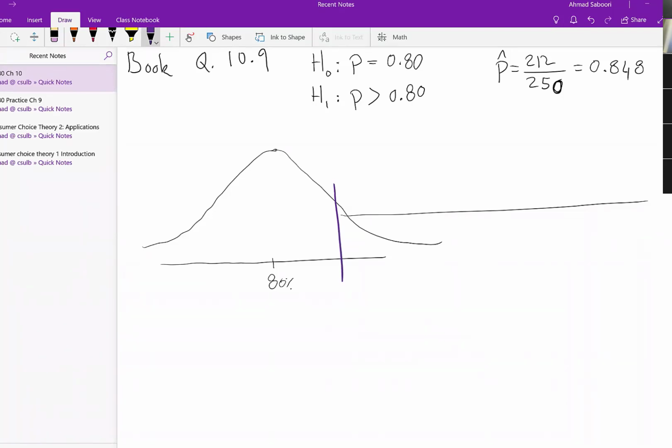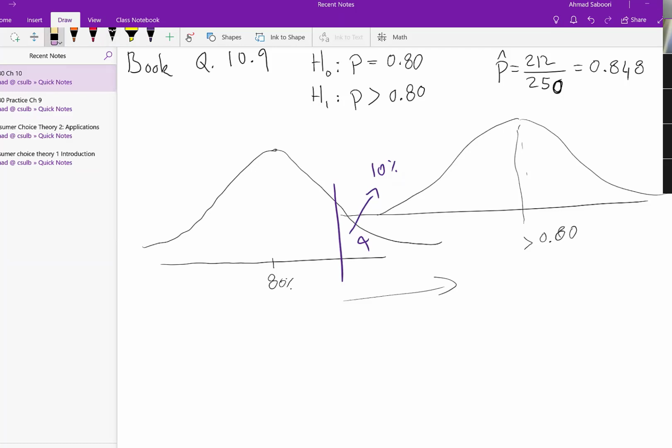It's a one-tailed test. If it's a one-tailed test and the significance level is 10%, it means we don't need to divide the 10% by 2. In a one-tailed test, we just cut off the entire 10% from the tail that is significant. In this case, it's a right-tailed test. Why? Because the alternative hypothesis is that it's larger than 0.8, right? So if it's larger than 80%, it means it might be to the right of the null hypothesis. If the alternative hypothesis is to the right of the null hypothesis, we are dealing with a right-tail test, which means we cut off the 10% from the right tail, obviously, not from the left tail. Is that clear?